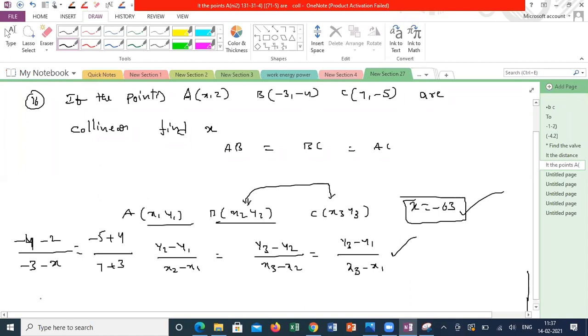So cross multiply it and find out the x value. Yes, sir. It's minus 63. Simple. So for one more questions, you can use this. You can do it in rough work and mark the answer. Okay.